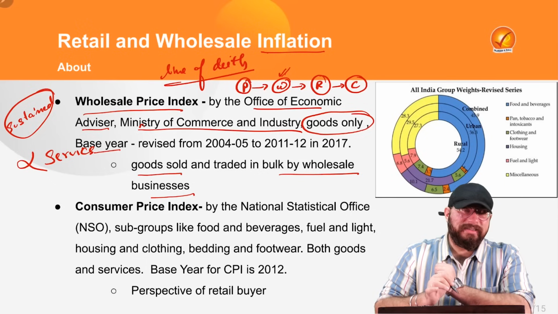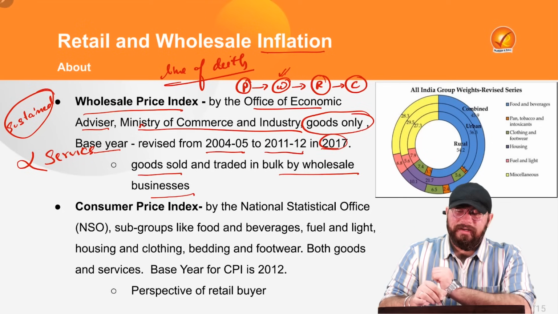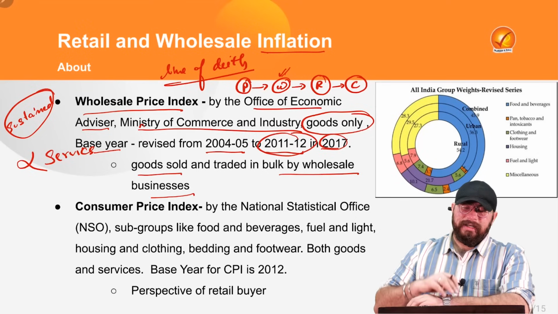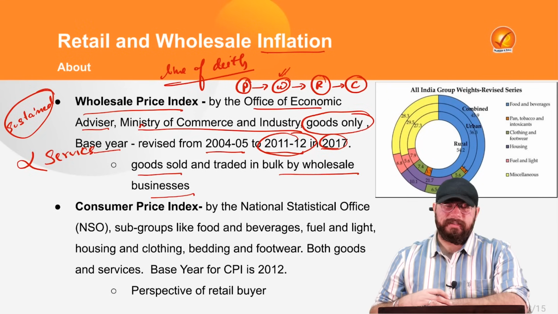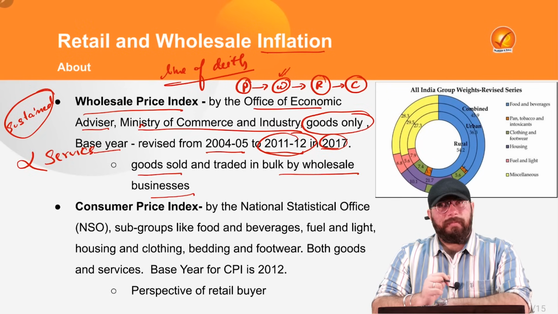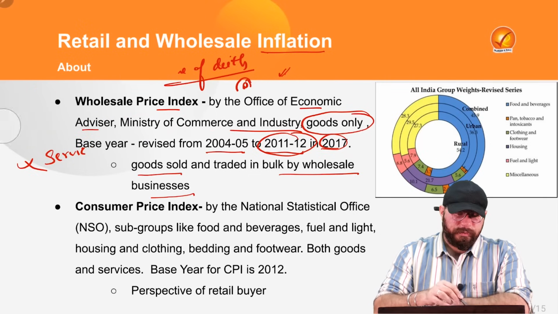Now, coming on to the base year. What is the base year under this wholesale price index? It was revised from 2004-05 to 2011-12 in the year 2017. So, right now the base year is 2011-12. So, 2011-12 is the base year for your wholesale price index. It's calculated by your Office of Economic Advisor, Ministry of Commerce and Industry. I hope this is very clear to all of you.